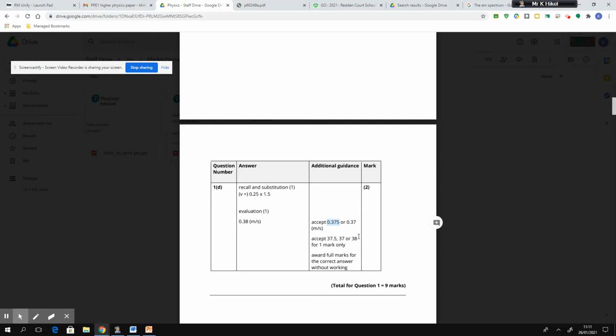Even though you've converted the units, you've still remembered the equation and substituted the numbers correctly into that remembered equation, which is why you have only scored 1 mark. But if you hadn't converted anything and got your answer as 0.375 or 0.37 or 0.38, they would have given you the full 2 marks.